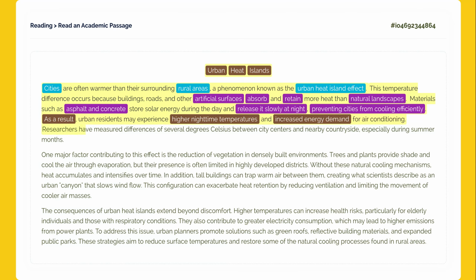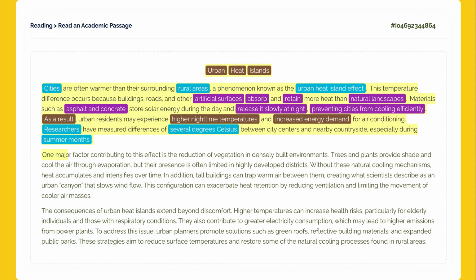Researchers have measured differences of several degrees Celsius between city centers and nearby countryside, especially during summer months. Finally, the author brings in evidence from researchers. They have found a gap of several degrees Celsius. This effect is most noticeable during the summer months. This sentence adds scientific weight to the claims made earlier.